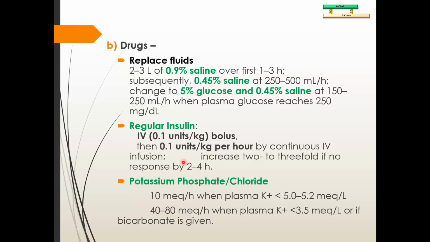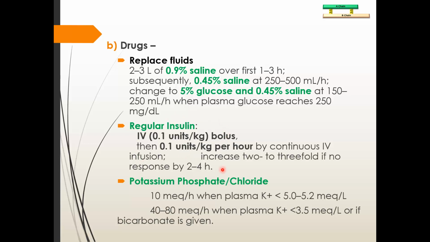What will be the dose? 0.1 unit per kg per hour. So suppose the patient is weighing 50 kg, then you have to give 5 unit. 50 into 0.1, that is 5 unit per hour by continuous IV infusion. If there is no response, you can gradually increase the dose up to 0.2 to 0.3 unit per kg. But you will wait for 2 to 4 hours before escalating the dose.